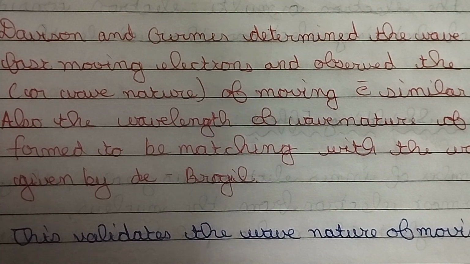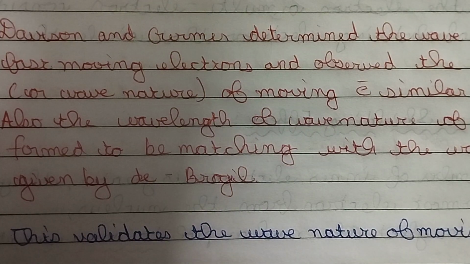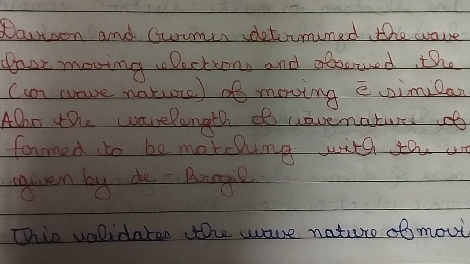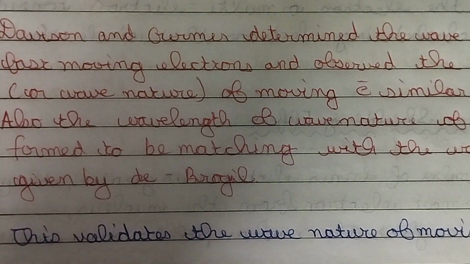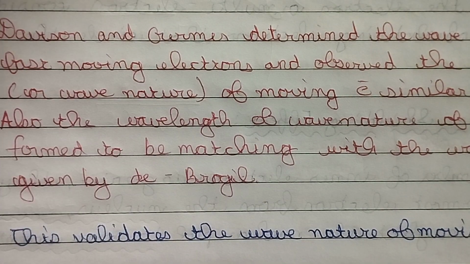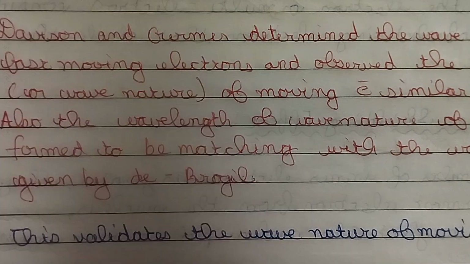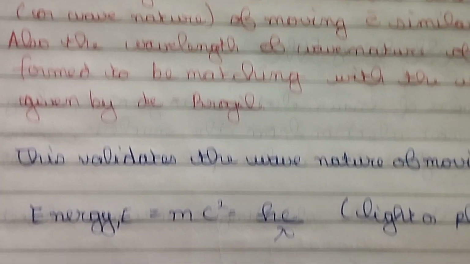Based on their experiments of fast-moving electrons, they showed that the wave nature of the electron was similar to that of X-rays, and the wavelength of an electron, remember that it is a microscopic material, matched the formula given by De Broglie, which also calculated the wavelength of the electron. It was totally the same. So it validates the wave nature of moving electrons.